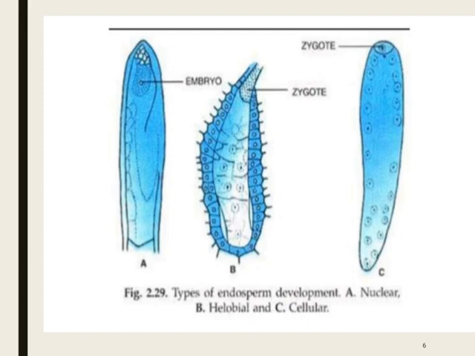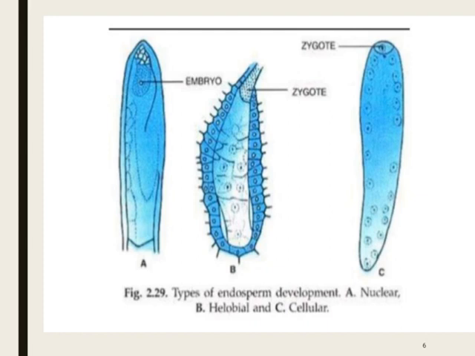While B is the helobial endosperm type. This type of endosperm occurs in the order Helobiales. In this, the primary nucleus moves to the chalazal end of the embryo sac where it divides, forming a large micropylar chamber and a small chalazal chamber.